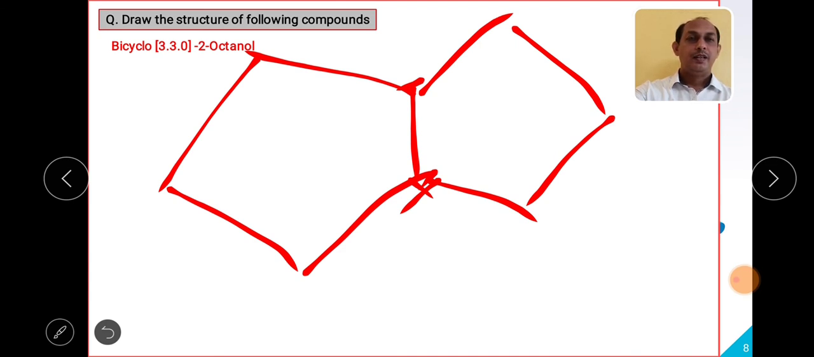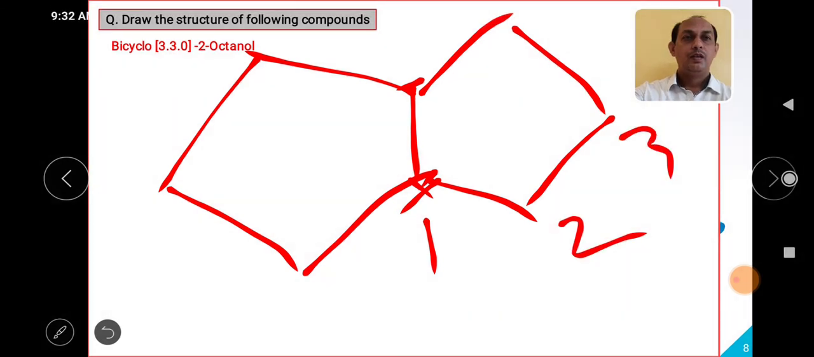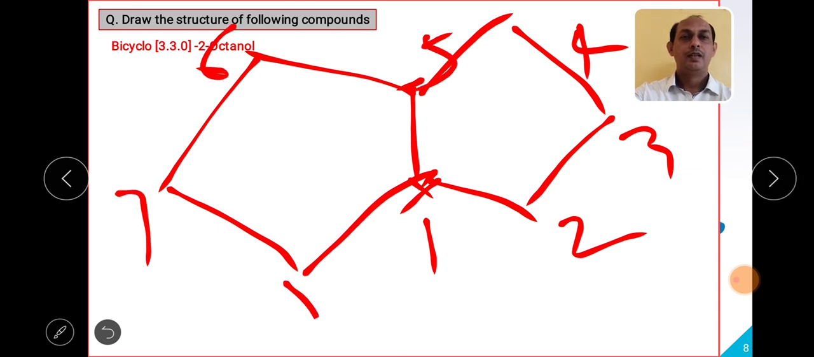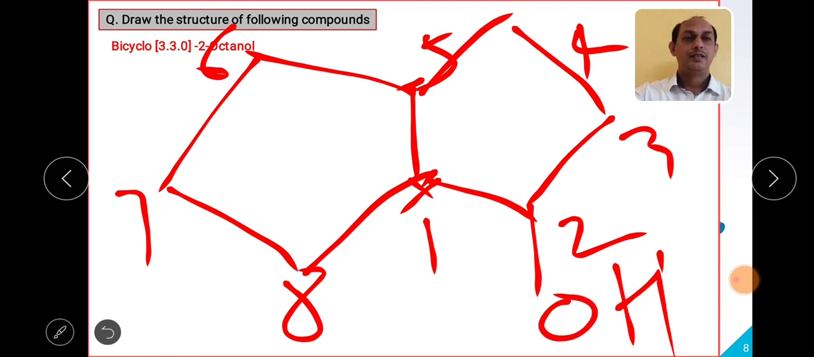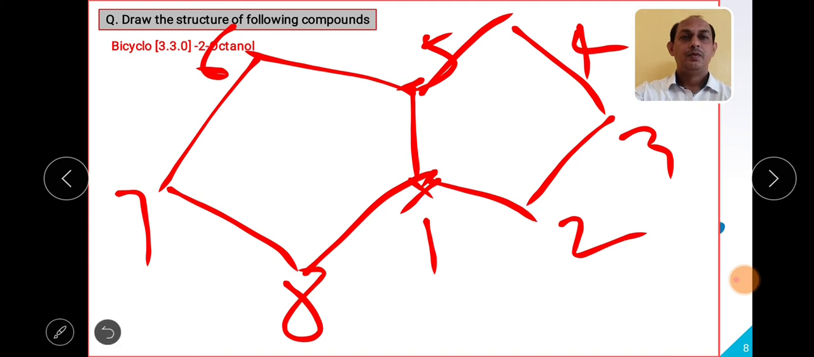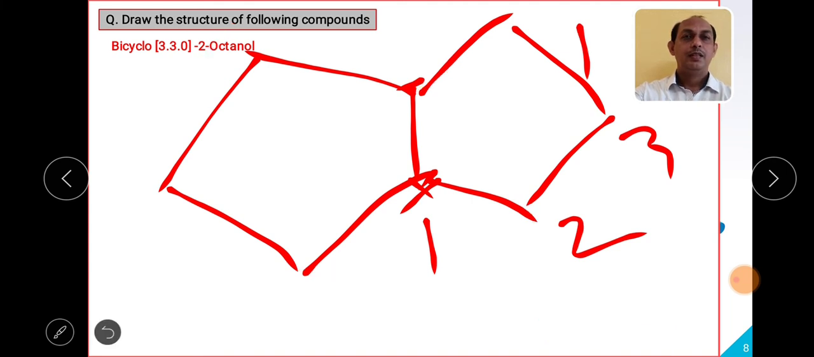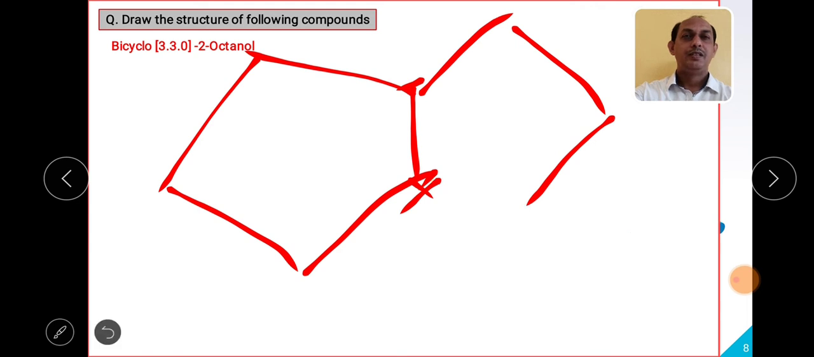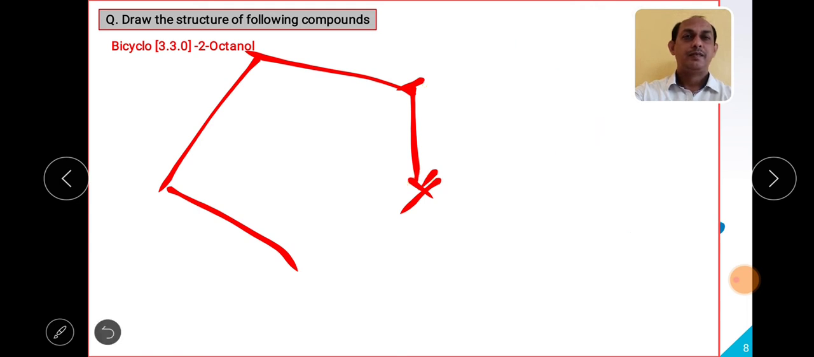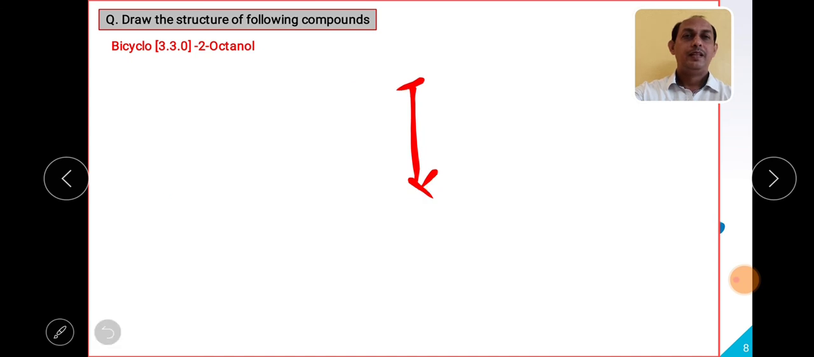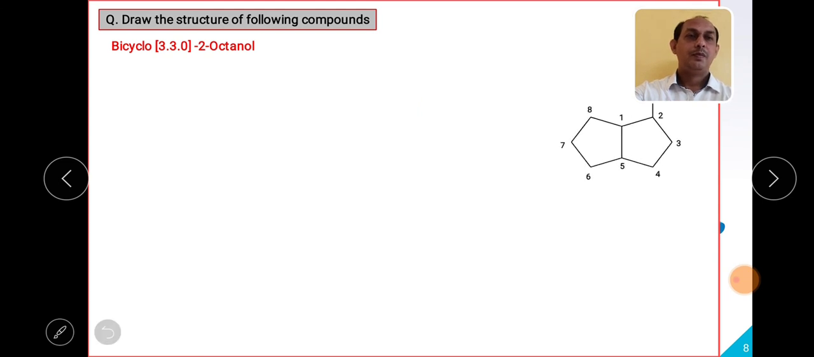So where should I give the first numbering? 1 2 3, 4 5 6 7 8. At the 2 position, what should be there? OH. So this will be the structure, right? So this is how we can write. First you should see the bracket, and with the help of the bracket you must identify what the 3 chains are. Zero means in between the common carbons there is no carbon, so this will be the structure.